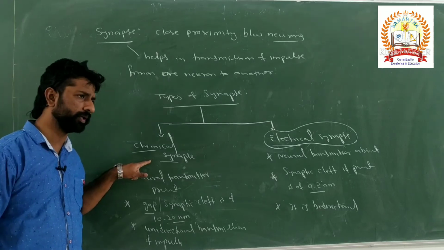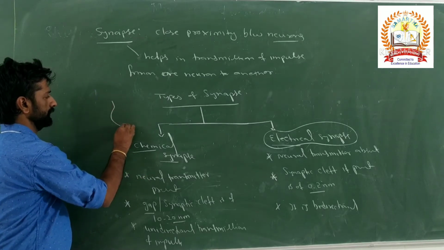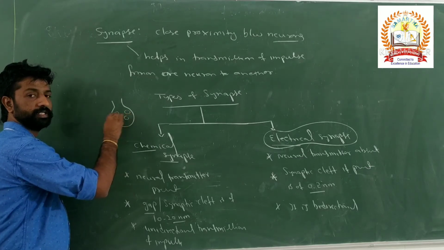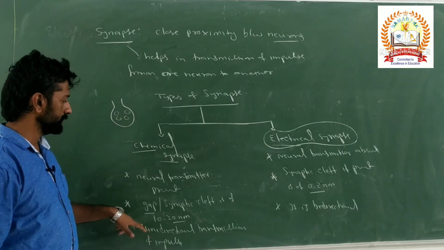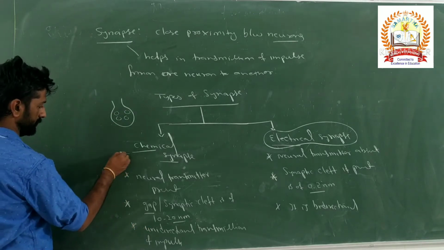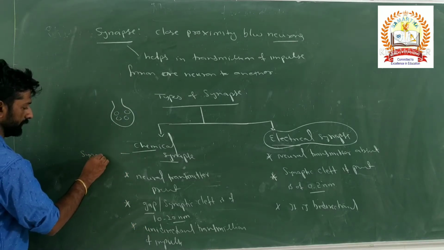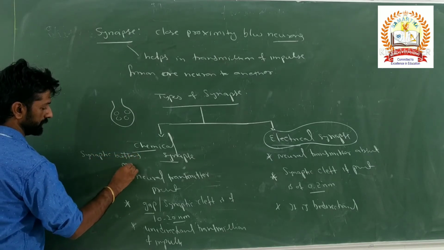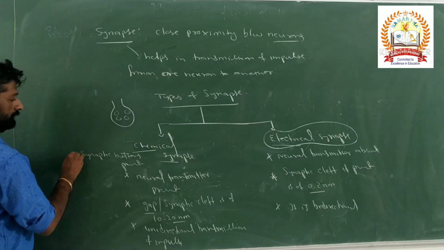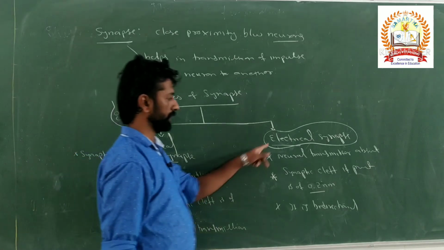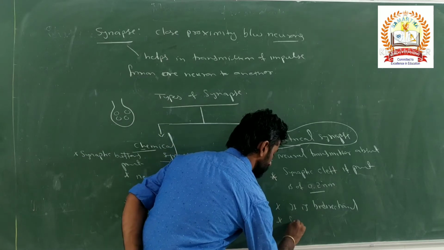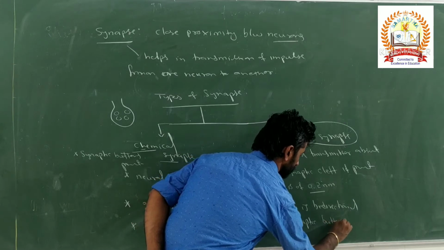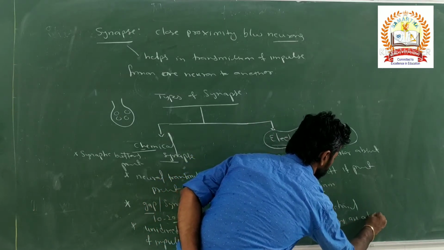What do you mean by synaptic button? Synaptic button is nothing but the synaptic knob and the presence of synaptic vesicles within that one. So here synaptic buttons are present. So for this write down the synaptic buttons present in case of chemical synapse. But whereas in case of electrical synapse here, the synaptic buttons are absent.